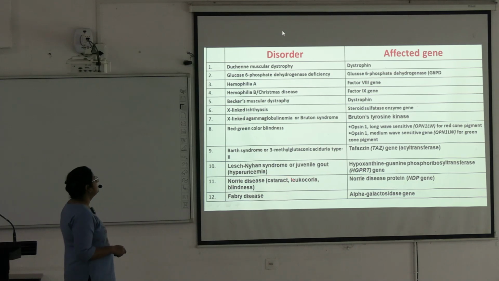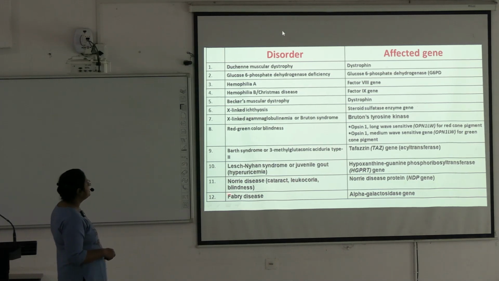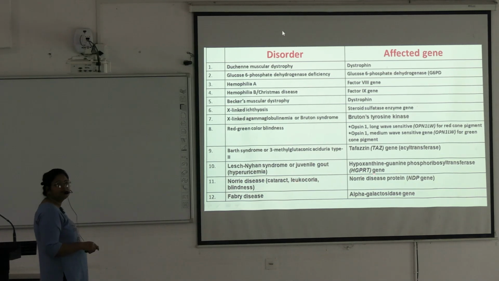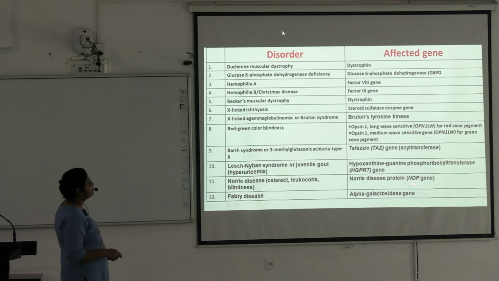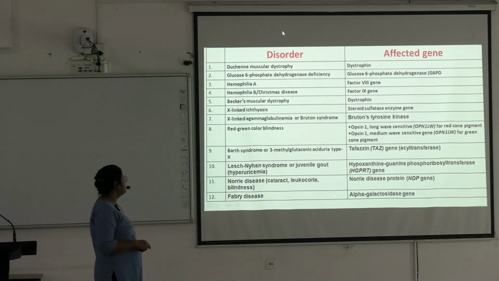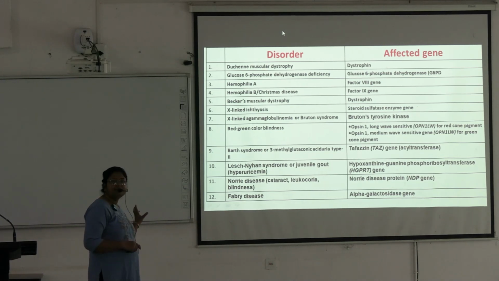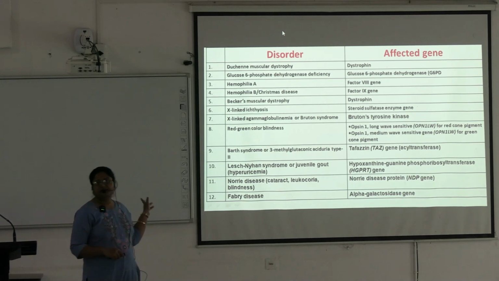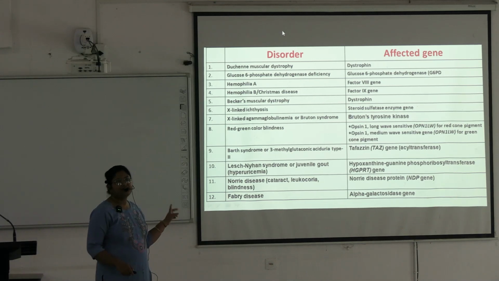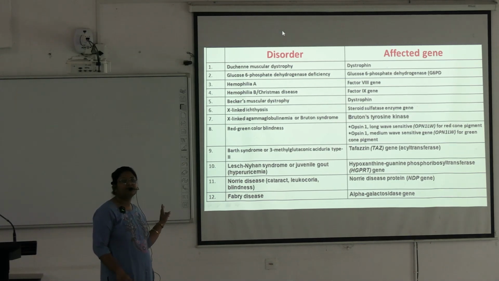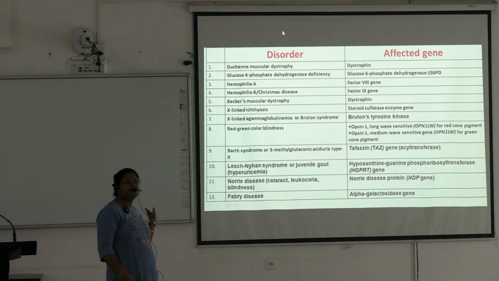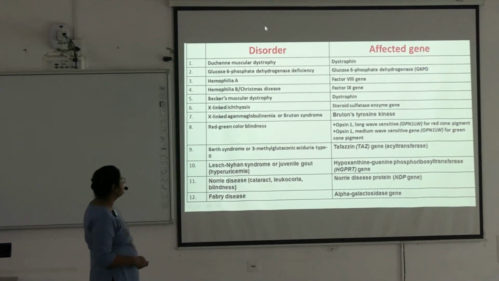Norrie disease: cataract, leukocoria, blindness. These are the symptoms. The Norrie disease protein, or NDP gene, is affected. Fabry disease: the alpha-galactosidase gene is affected. Okay. Some of these diseases are also present in your biochemistry, and the gene involved is more important there. It comes as a short question, some of these diseases.